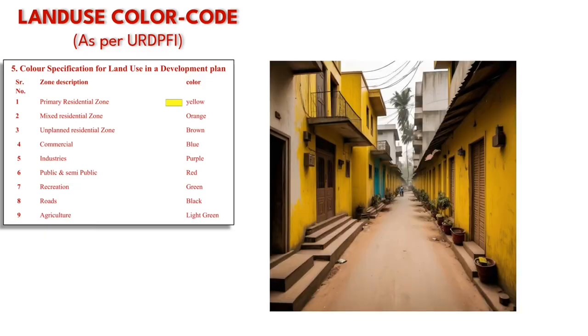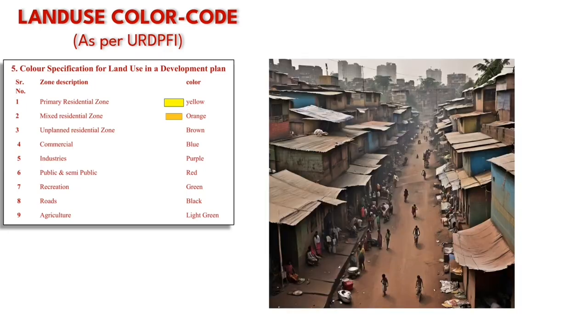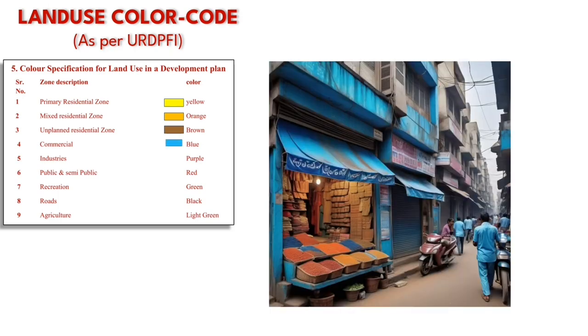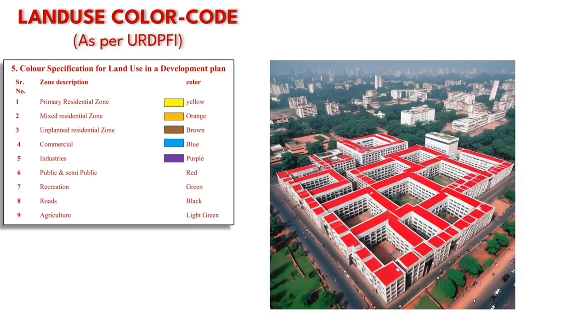Residential should be represented in yellow, whereas mixed residential should be in orange. Mixed residential means if there are two land uses in a plot, then one should be residential, where residential will be the main land use. Unplanned residential zones such as slums will be represented by brown color. Color code of commercial is blue. Industrial land use will be represented by purple. Public and semi-public spaces such as offices and session courts will be represented by red.